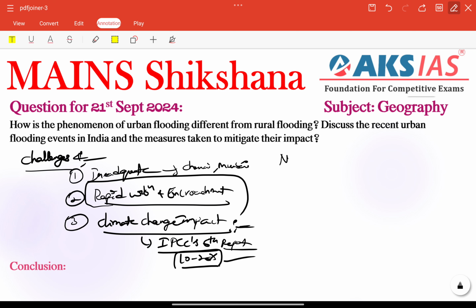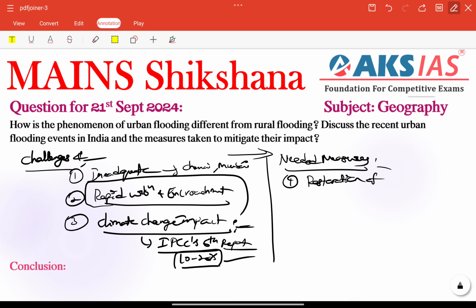Next, coming to needed measures. Here we need to focus on providing some suggestions for the problems we have. As an upcoming civil servant, we need to conclude. We should not conclude our answer without telling some needed measures. Needed measures means we can talk about restoration of our natural water bodies especially. Water bodies are very important. For example, Bengaluru's lake rejuvenation projects have shown success in mitigating this.